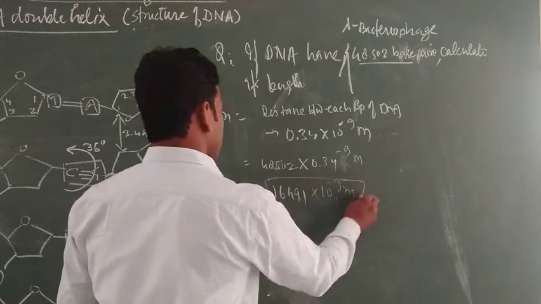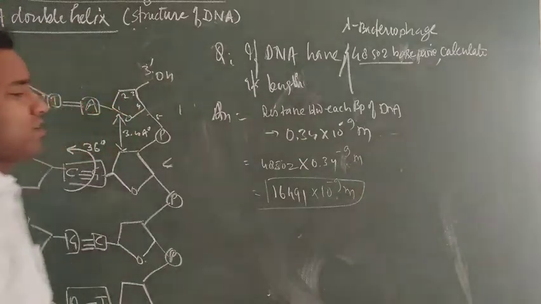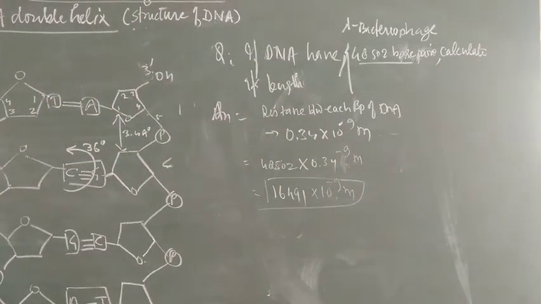This is the exact length of the DNA found in the lambda bacteriophage virus.